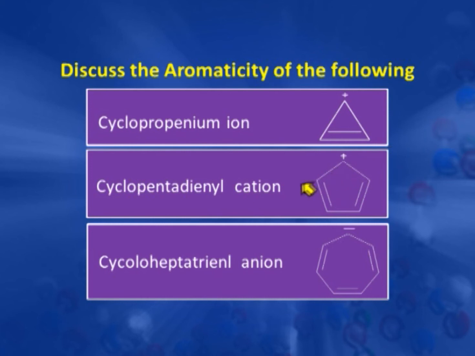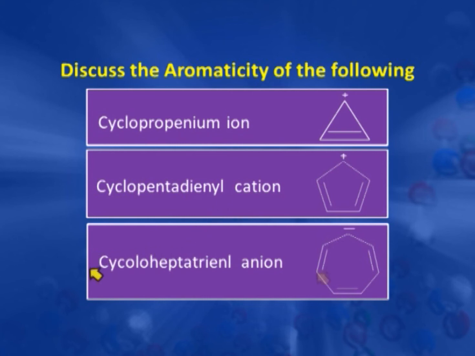Now, cyclopentadienyl cation: in this we have a 5-member cyclic compound, and this positive charge is in conjugation with these double bonds, but here again delocalization involves only 4 pi electrons. So, this is again anti-aromatic, not aromatic.